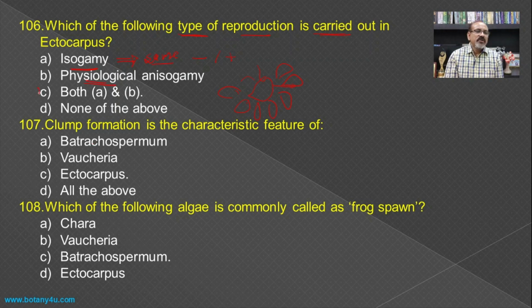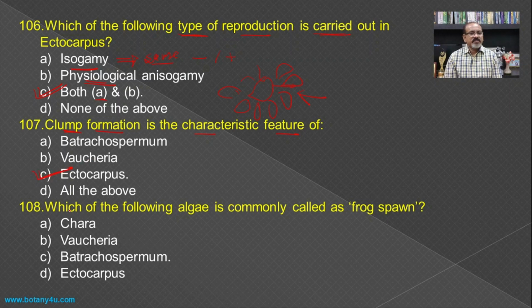Hence both A and B is the answer, that is, in certain species isogamy is there and in other species physiological anisogamy is also there. Then clump formation is the characteristic feature of this structure, in which one single female gamete is encircled by many male gametes, a characteristic feature of Ectocarpus.